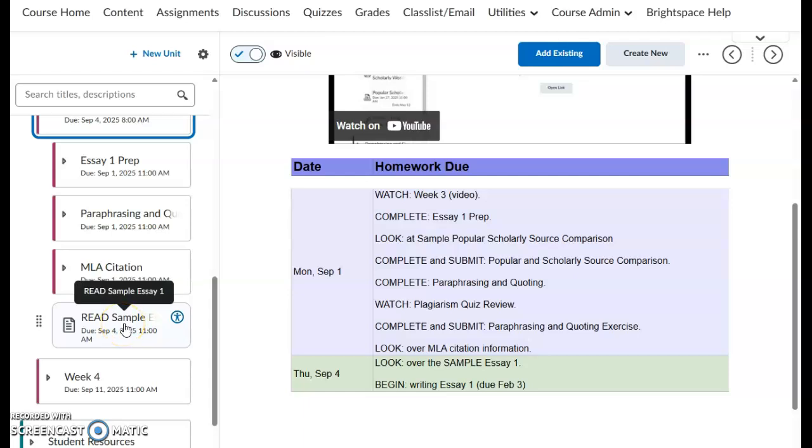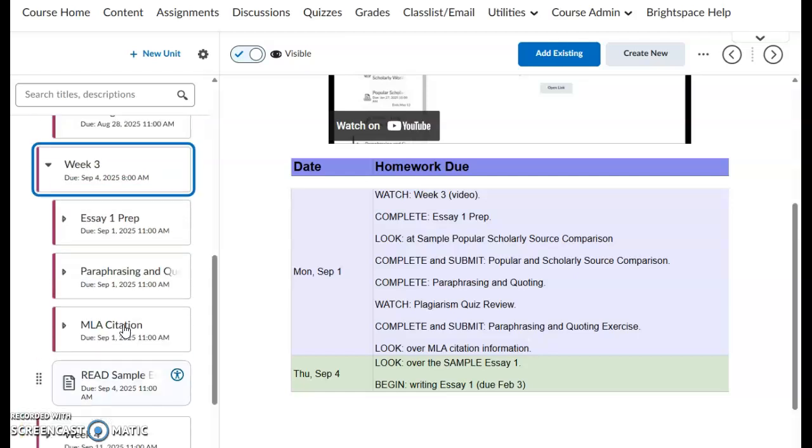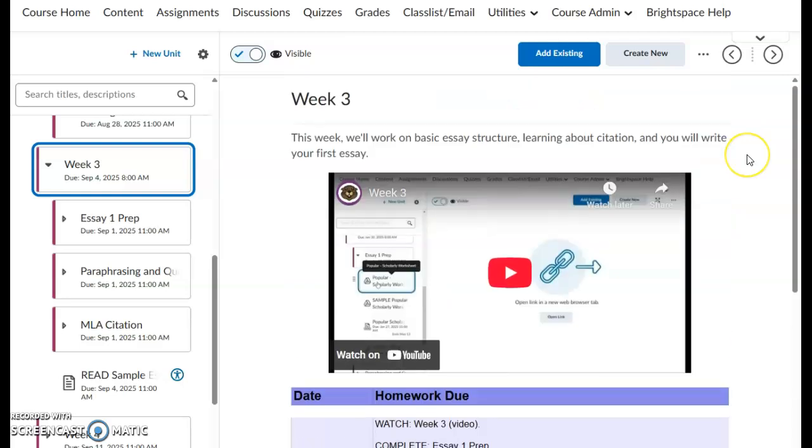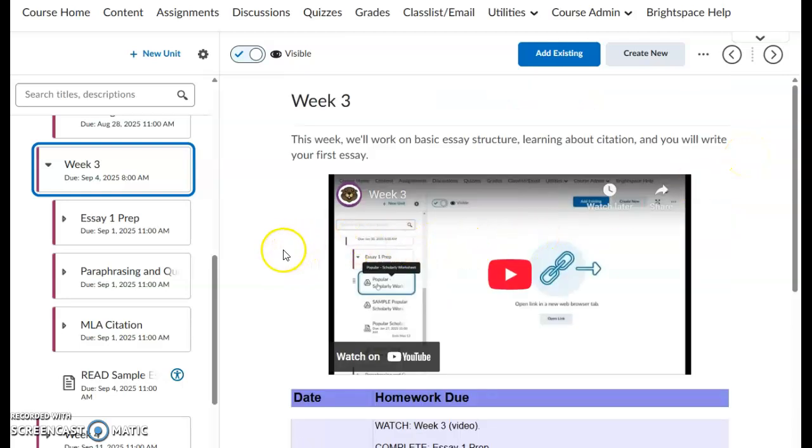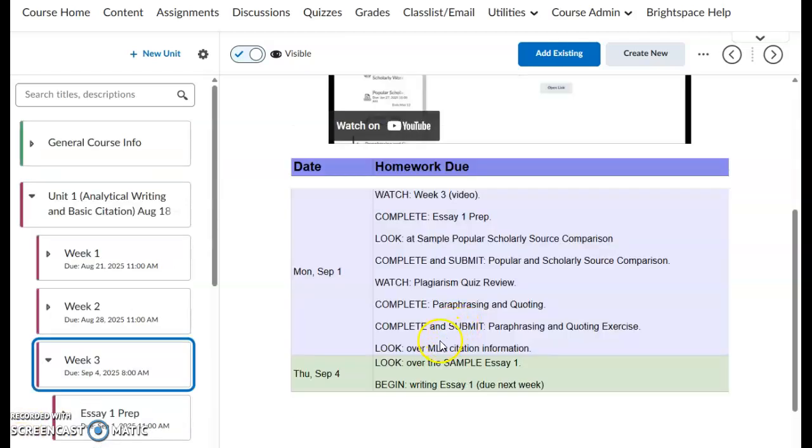I'm going to note, I give a sample of all of your essays. I always try to give you a sample essay, and so you've got a sample right here for essay 1 that you can take a look at. Always strongly recommend you read those before you start writing it, okay?